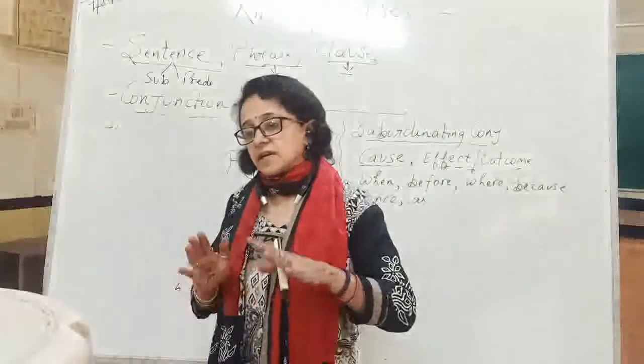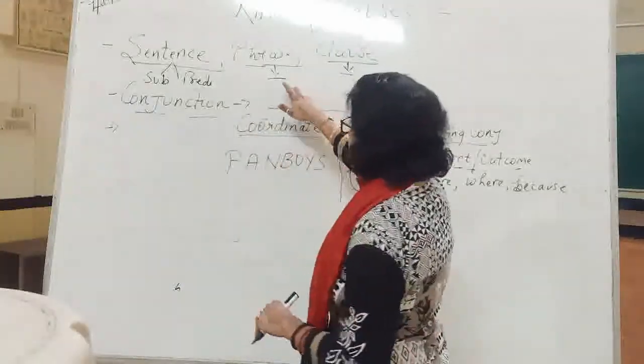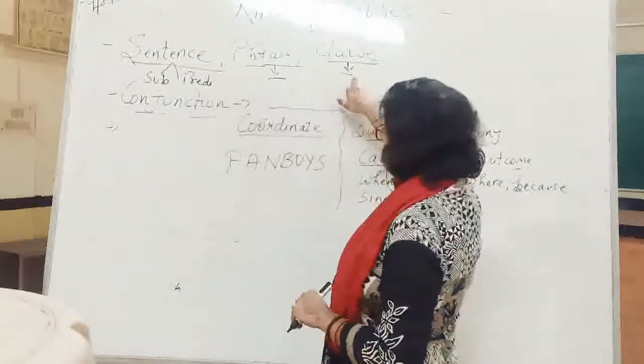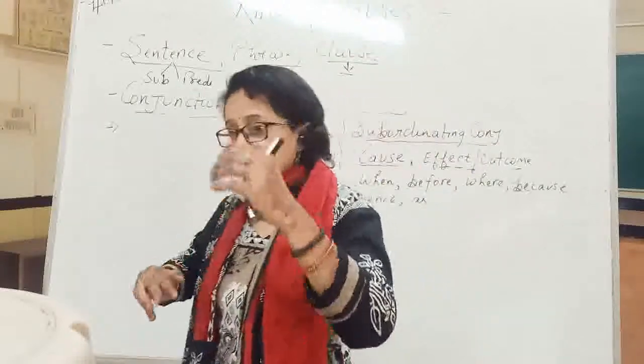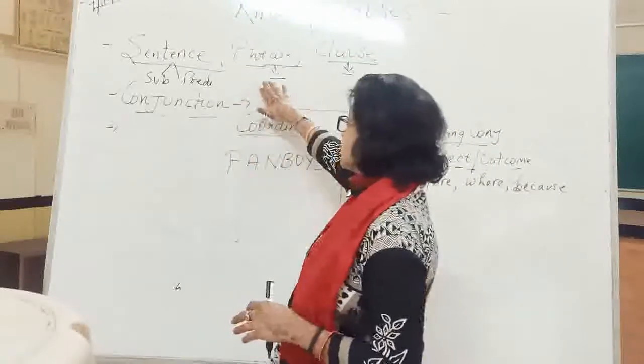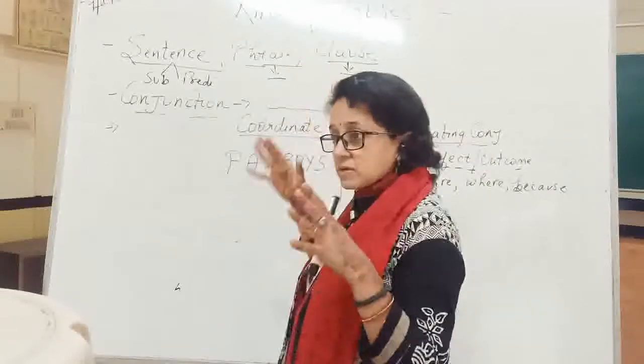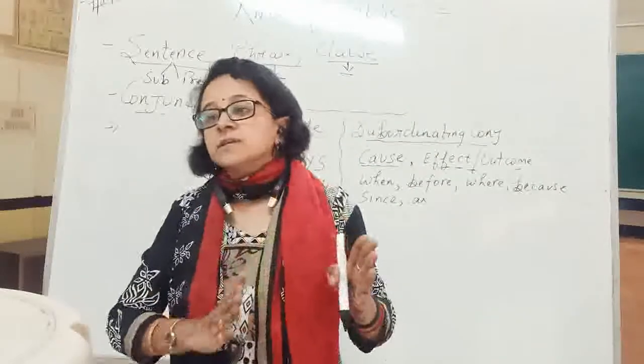This part you have studied. Once we proceed, you will get to know the difference between sentence, phrase and clause. A clause is one part of the sentence.